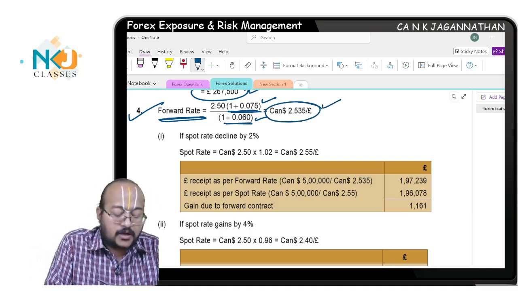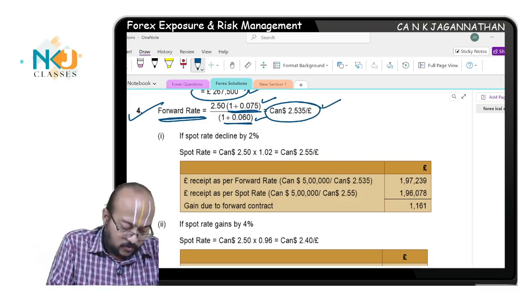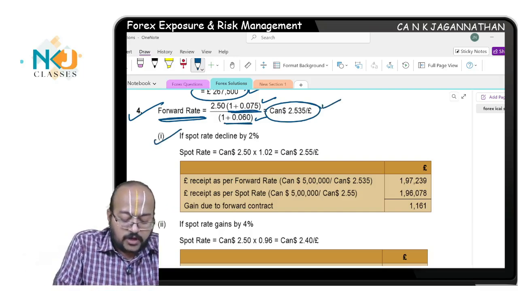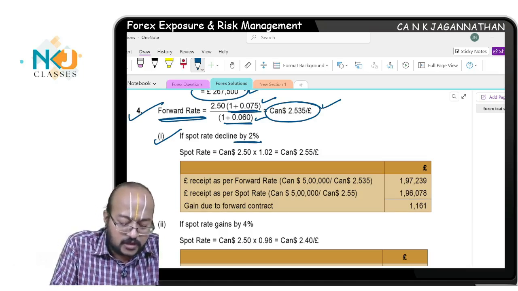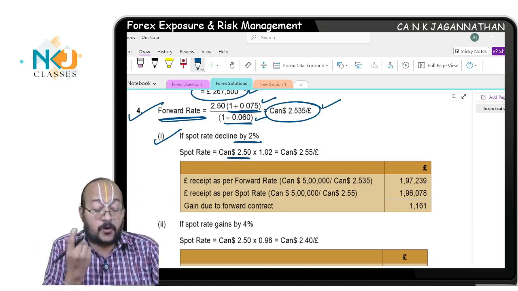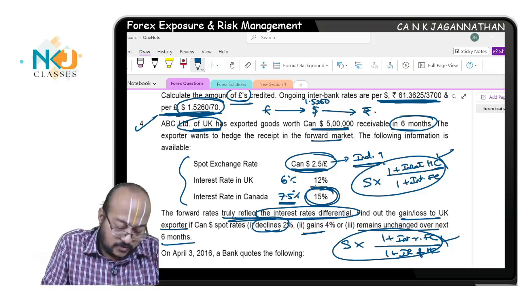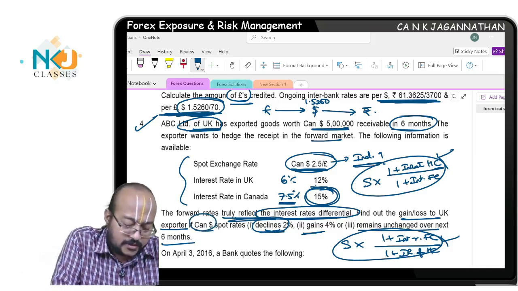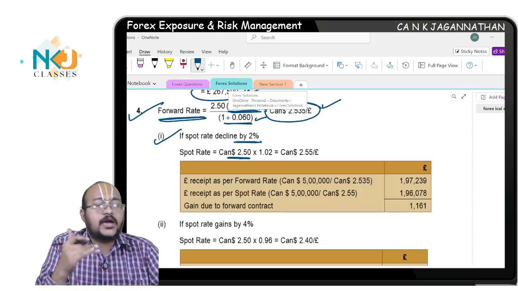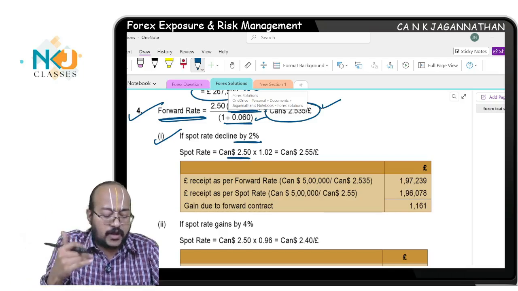This is nothing but the forward rate. Now what we will compare is, what if the spot rate declines by 2%? The current spot rate is 2.5 Canadian dollar per pound. What they are saying is, if the Canadian dollar declines by 2%, that is the understanding. See, very simple. If the Canadian dollar depreciates, what will happen?